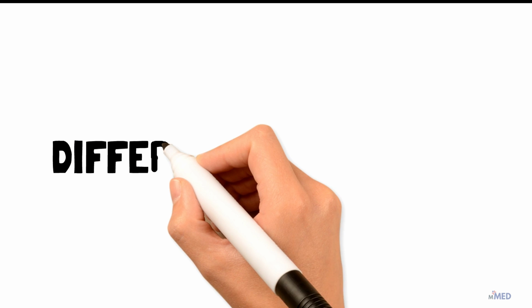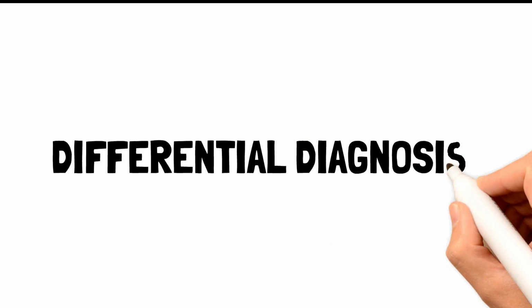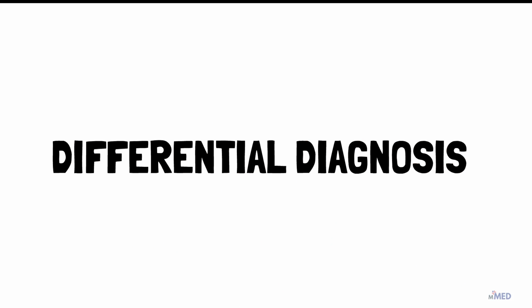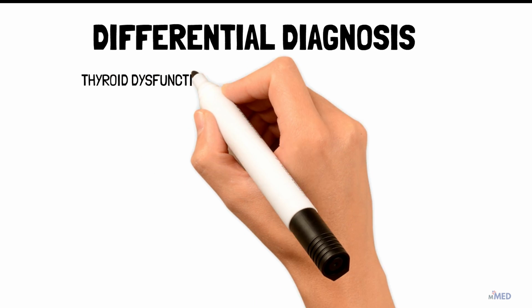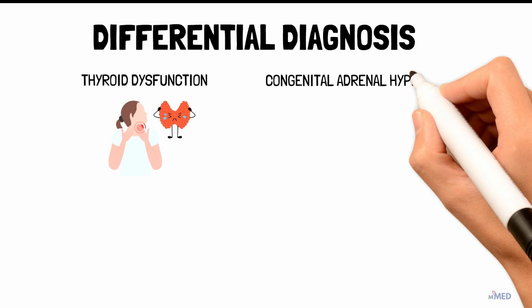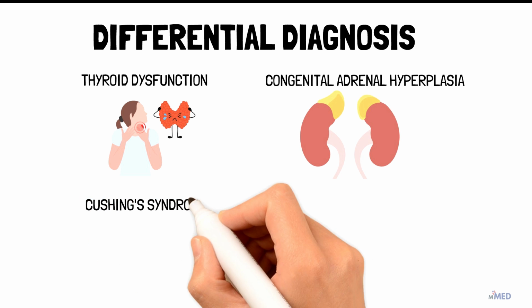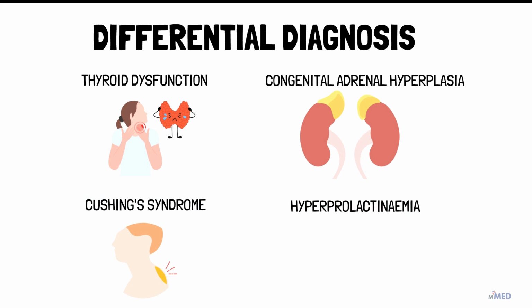There are several differentials to consider in a patient with suspected PCOS. PCOS can present similarly to other endocrine disorders including thyroid dysfunction, congenital adrenal hyperplasia, Cushing's syndrome, and hyperprolactinemia. Let's talk about the investigations.